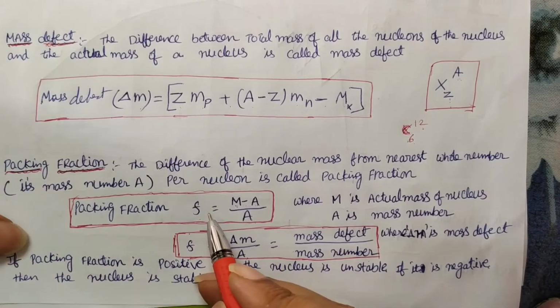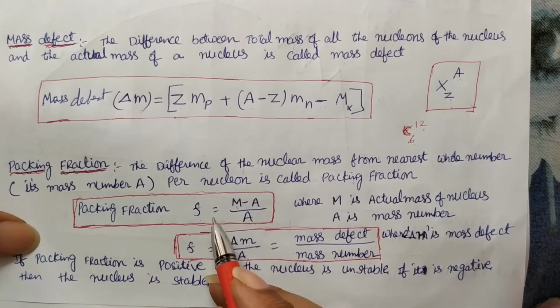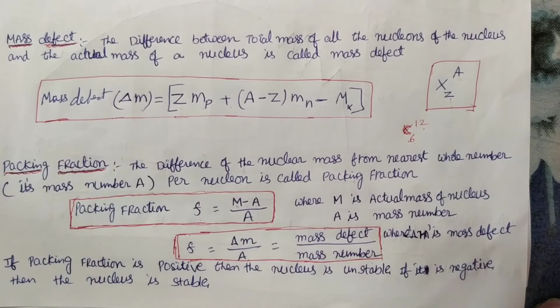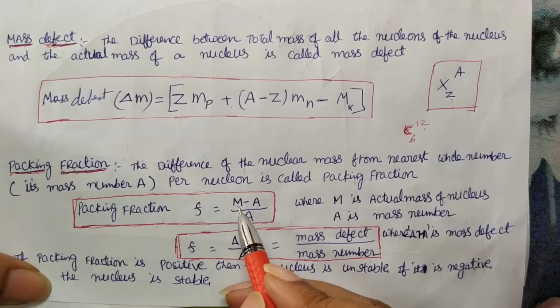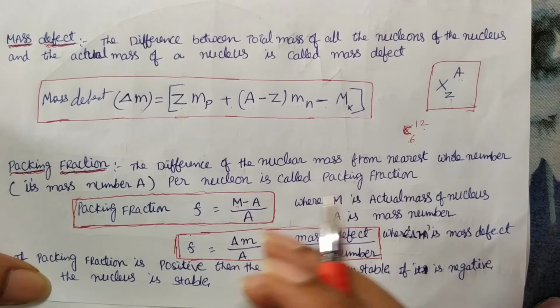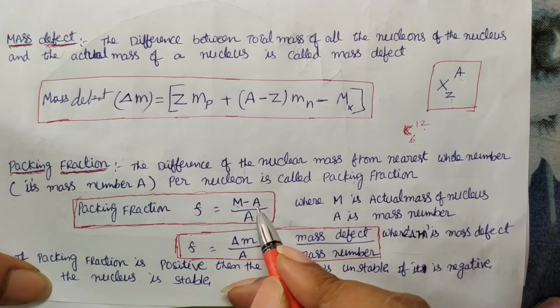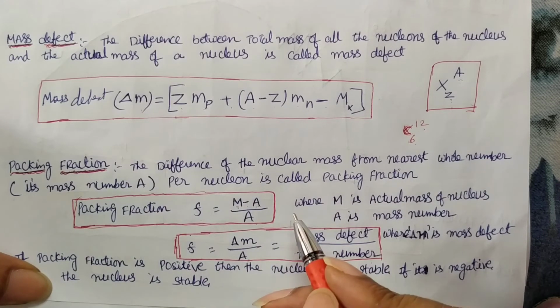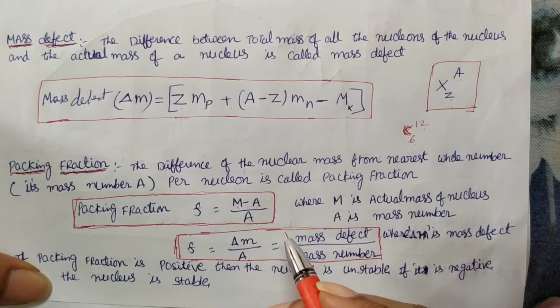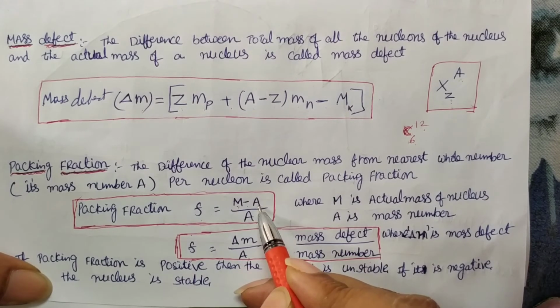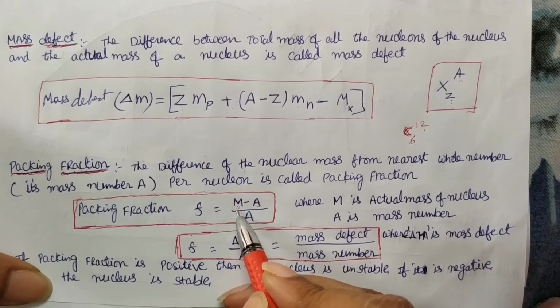So if F is negative, the nucleus is stable; if F is positive, it is an unstable nucleus. The reason is this: consider the mass of the nucleus after neutrons and protons combine to form a nucleus, versus the mass of the individual protons and neutrons added together. There is a difference before and after combining. After combining, the mass should be less.